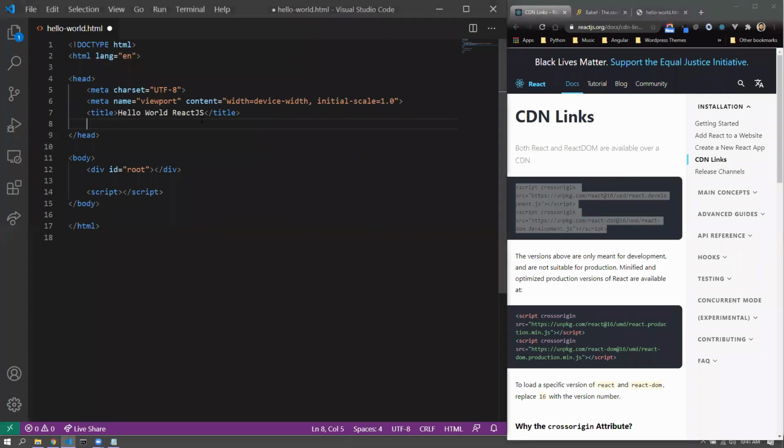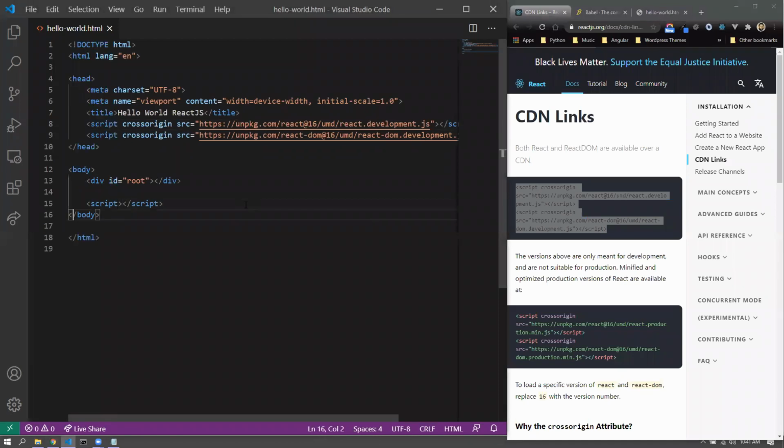All right, and you see that there is one core library that is React, and then there is a DOM related library, that is web related library, that is React DOM. Obviously, if it is React Native, then there will be a React Native library apart from React, the core library itself. So whenever you're going for React.js programming, you'd have to have a core library so that the core syntax stays the same, and you'd also have to have a platform specific library. So DOM and React Native are the two other libraries that would be there.